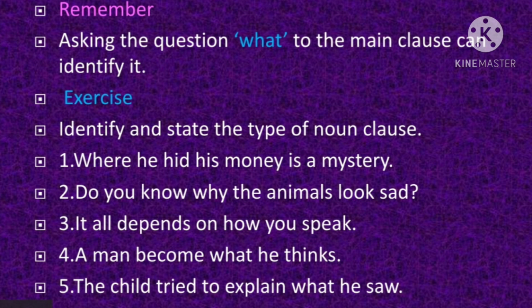So children, we all have studied about clauses. First of all, we studied the types of sentences based on the structure of the sentence: simple sentence, compound sentence, and complex sentence. Then we studied complex sentences and the types of subordinate clauses: noun clause, adjective clause, and adverbial clauses. We also learnt about their types and the rules that need to be followed for identifying these subordinate clauses and their relation between themselves and the main clause.